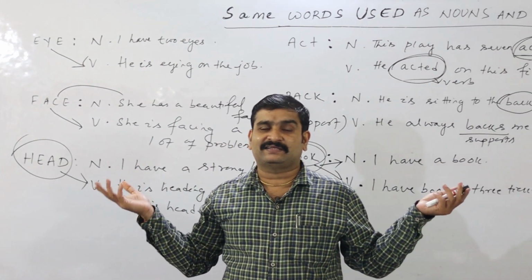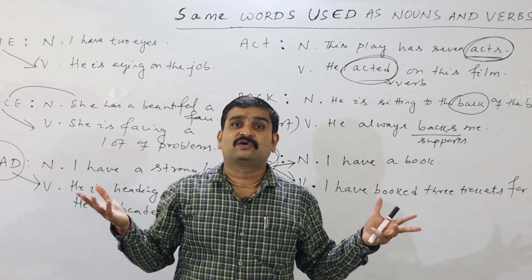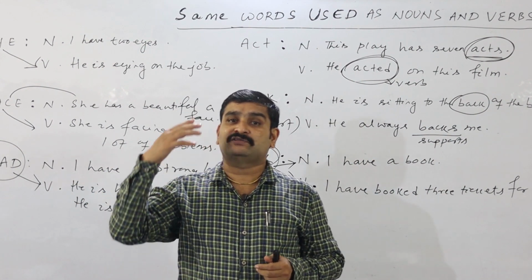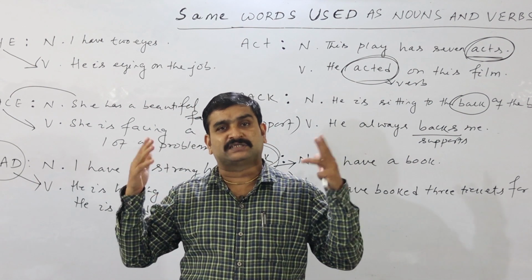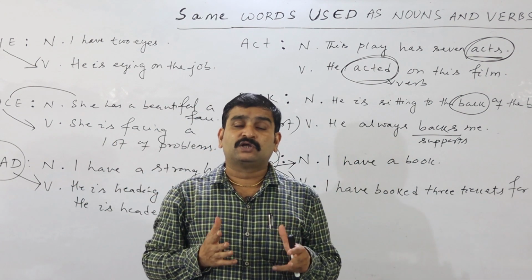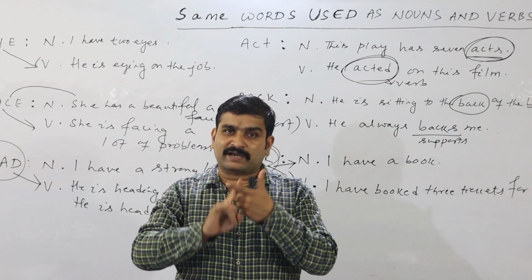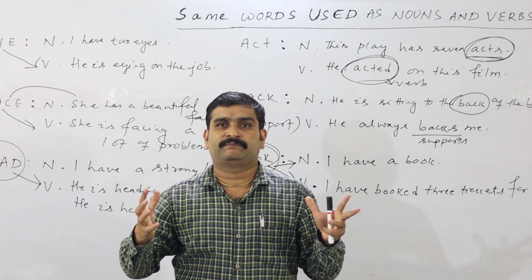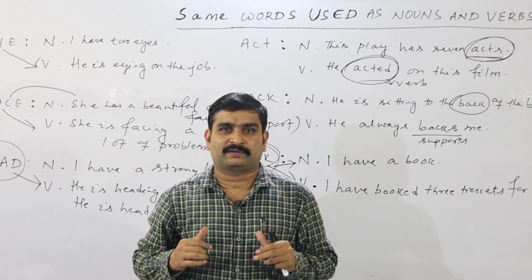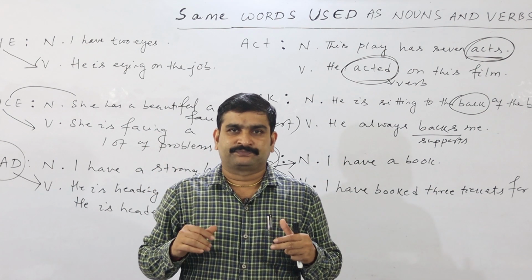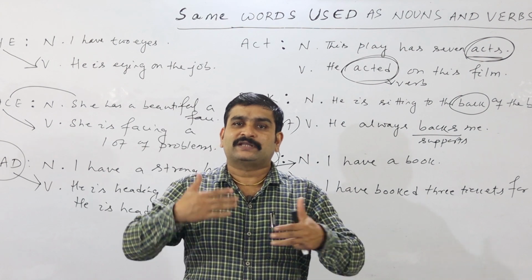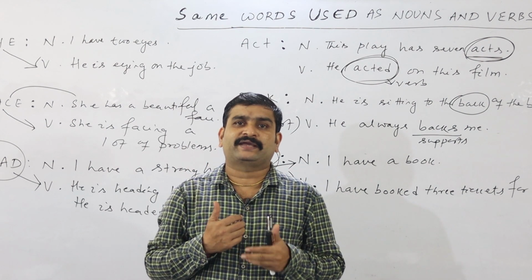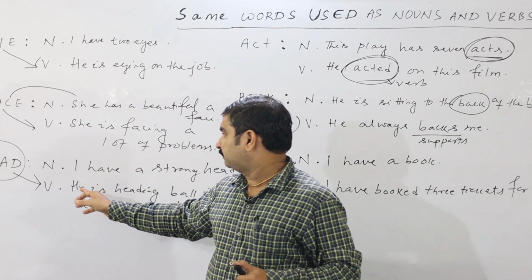So, definitely these are the 6 words where I have told you how these 6 words can be used as nouns as well as verbs. What is the formula? The formula is that when you are applying that verb, the meaning is verb. The meaning is action word. The meaning is ing. The meaning is ed. So that is the meaning of verb coming. Okay.